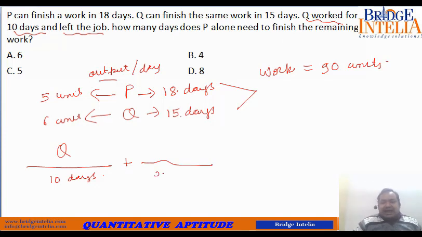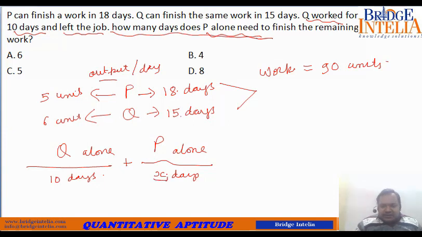So after that, P alone worked and finished. For the first 10 days Q alone worked, then the work got completed. We have to find for how many days P alone needs to finish.